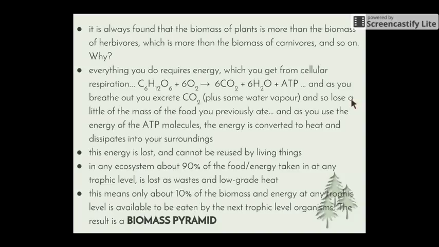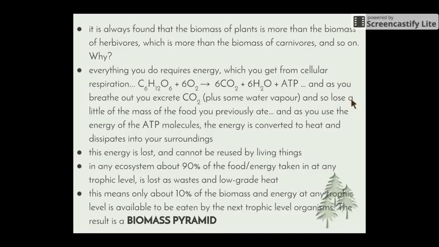So why is this the case? Everything that we do requires energy. We looked at this at the end of the last video on photosynthesis and respiration, that when we grow, reproduce, and digest our food, all of those things require energy that we get from cellular respiration. So we use glucose that we take in from our food, plus oxygen that we take in from the air. We produce carbon dioxide, water, and energy in the form of ATP.